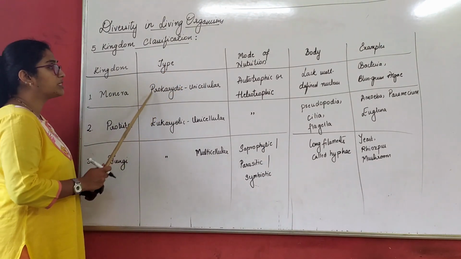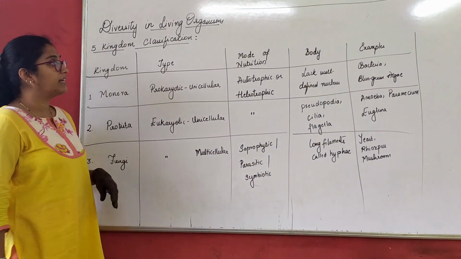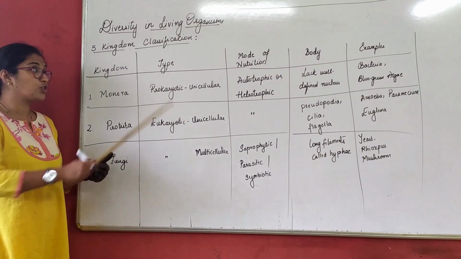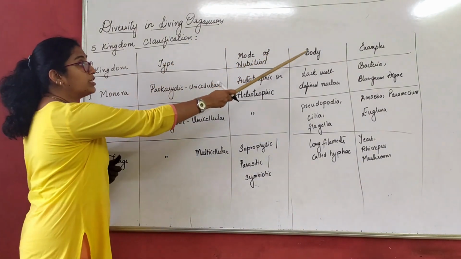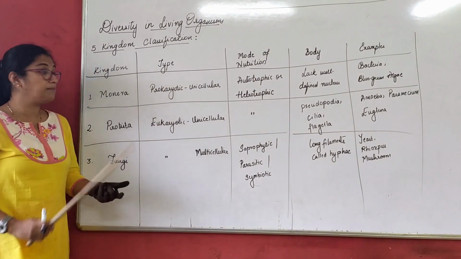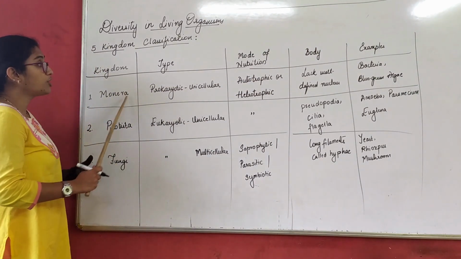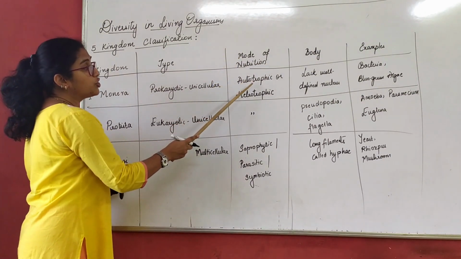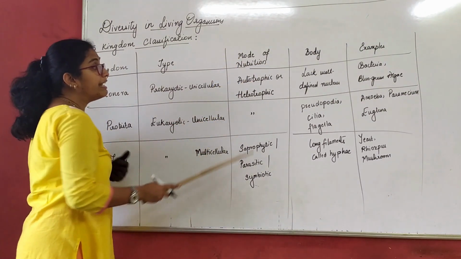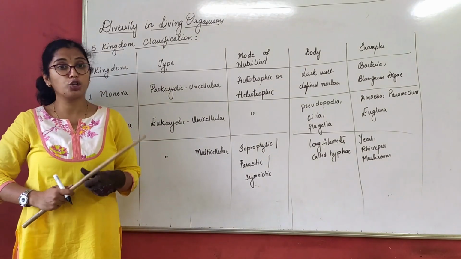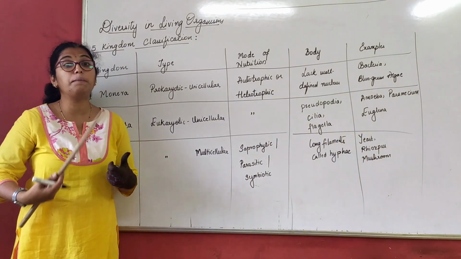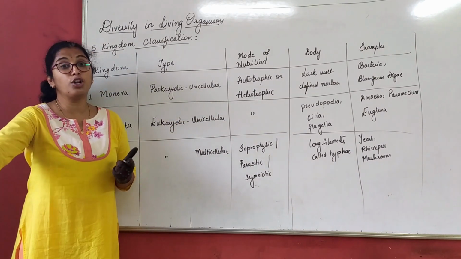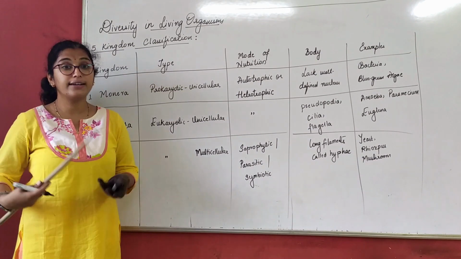We have already discussed what is prokaryotic. Let us now understand about mode of nutrition. Here in this classification, we will understand the type, mode of nutrition, the body type and examples. As the type is prokaryotic and unicellular, mode of nutrition is autotrophic or heterotrophic. Now what do you mean by autotrophs? Autotrophs are the ones which can prepare their own food. Heterotrophs are the ones which depend on autotrophs or on others for their food.